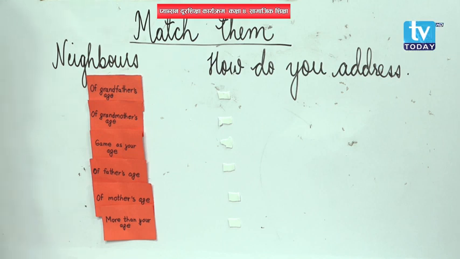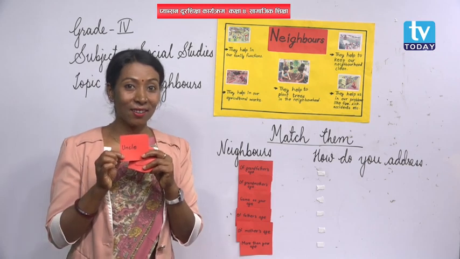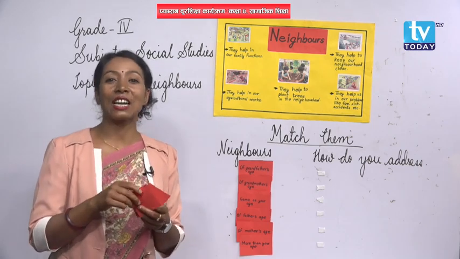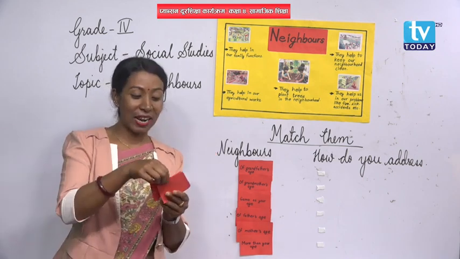Do you call him uncle? The neighbor who is of your grandfather's age, do you call him uncle? No, obviously not. This is not the right word, right? So what will be the right one? Okay, let me show you.